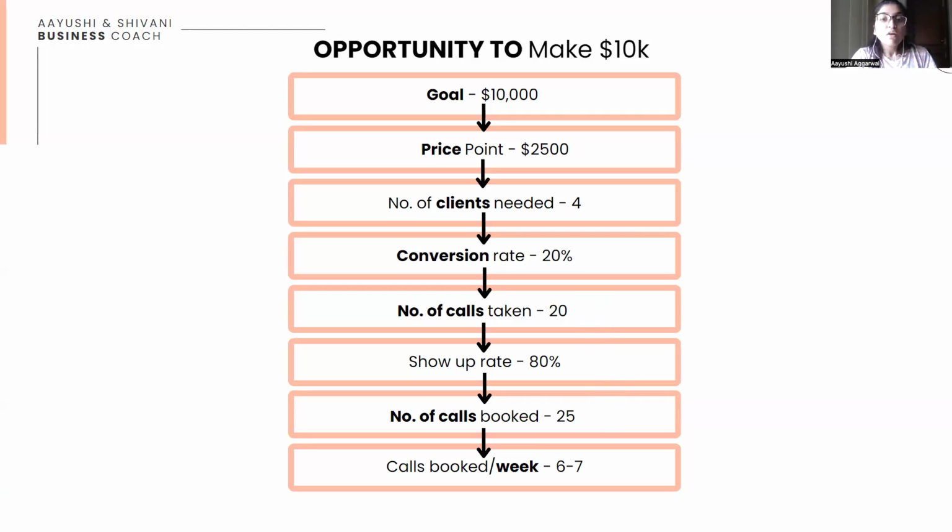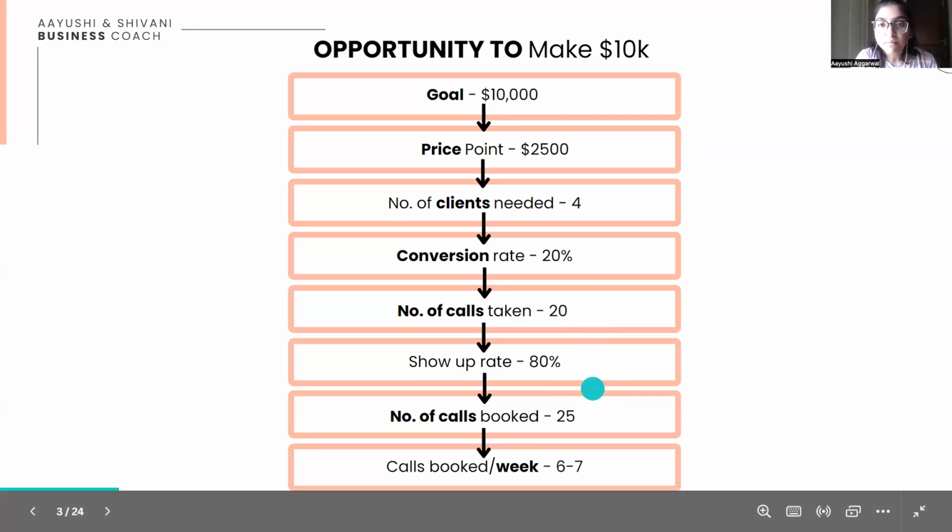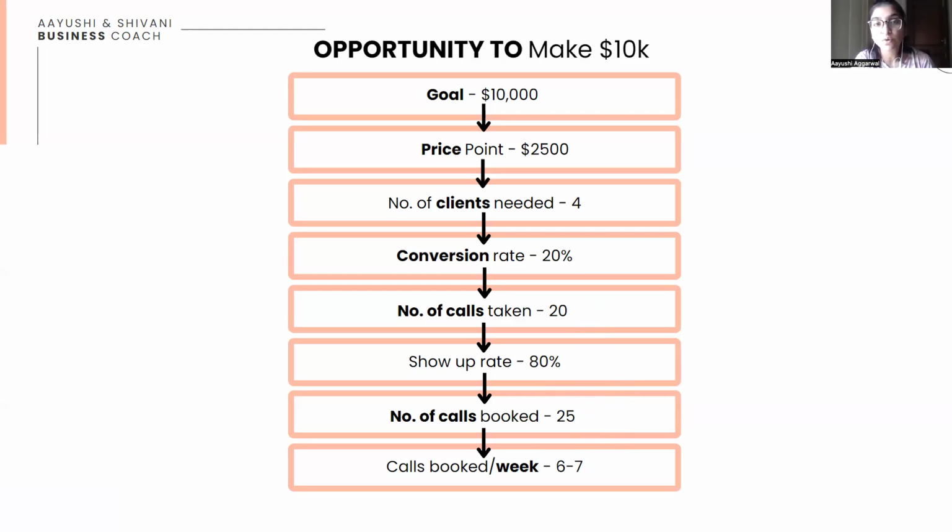right? 25 calls in a month means 6 to 7 calls in a week. 25 divided by 4, because we have 4 weeks in a month. So that is simple. 6 to 7 calls per week you need to have booked in your system. And I believe that is not a difficult thing to do.